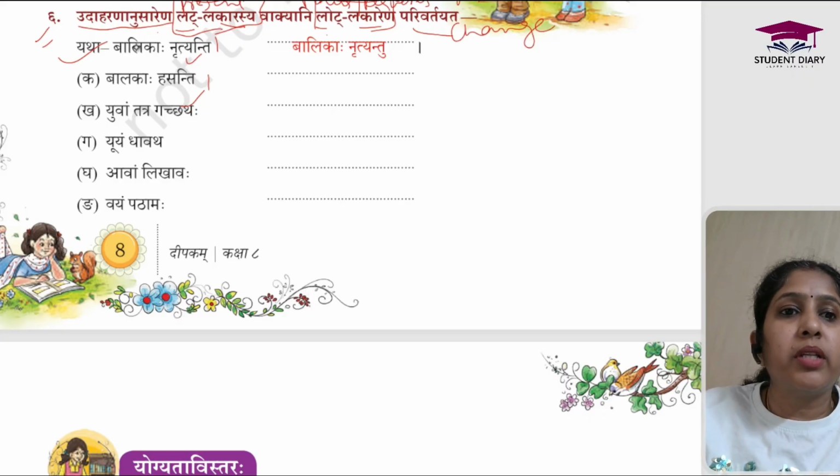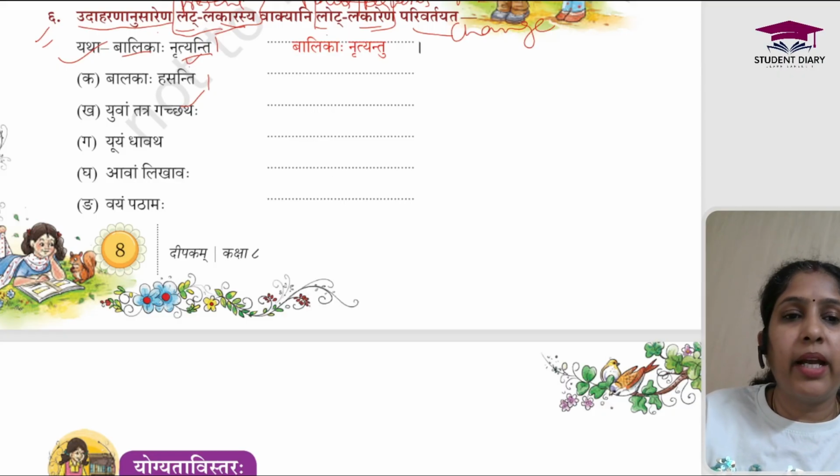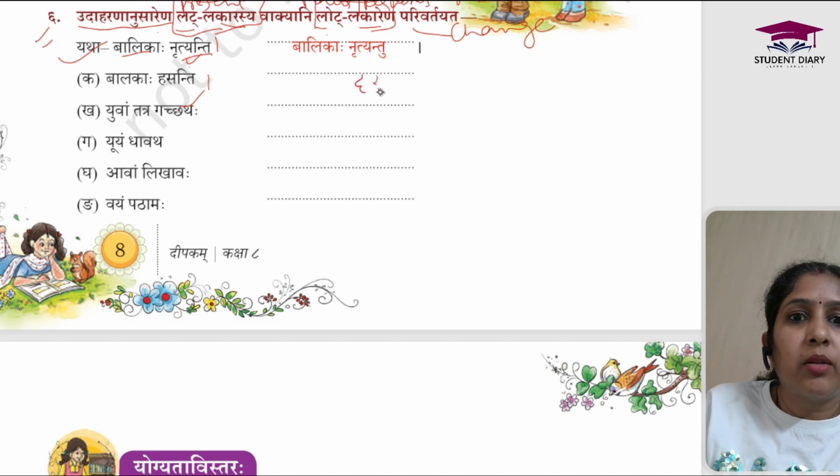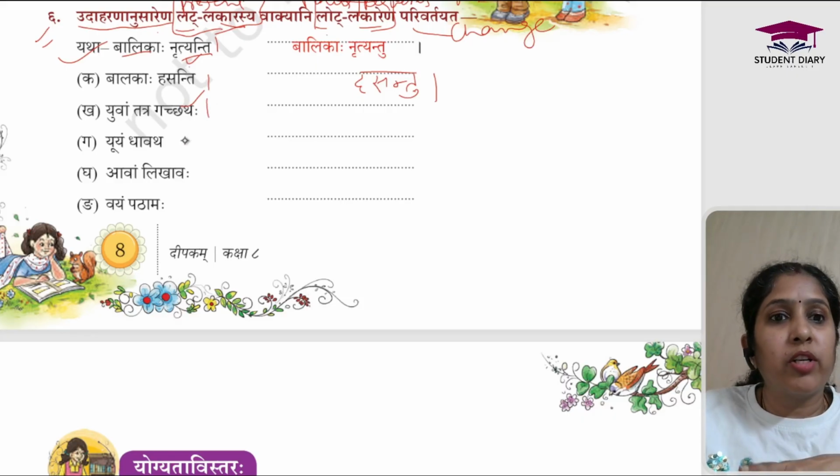Right, like first one, if you see it is Balikaha Nrityanti. So Balikaha will not change, just Nrityanti will become Nrityantu. Right? Same way, Balakaha Hasanti will become Hasantu. I'm not writing the full sentence, I'll write only the answer part. The rest of the part you can write. Yuvam Tatra Gachatah. You all are going there. So Yuvam is there. So the verb is of Madhyam Purush Dvivachan. So how it should go in the Lotlakar?